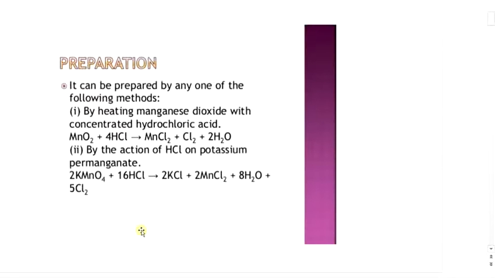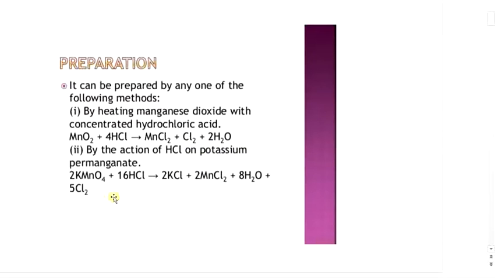Preparation of chlorine. Chlorine can be prepared by the oxidation of hydrochloric acid with any of the following oxidizing agents. First one, from manganese dioxide. When manganese dioxide is heated with hydrochloric acid, it gives chlorine, and the reaction is MnO2 plus 4 moles of hydrochloric acid gives MnCl2 plus Cl2 plus 2H2O.